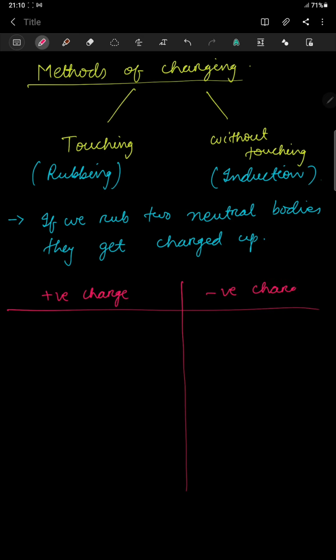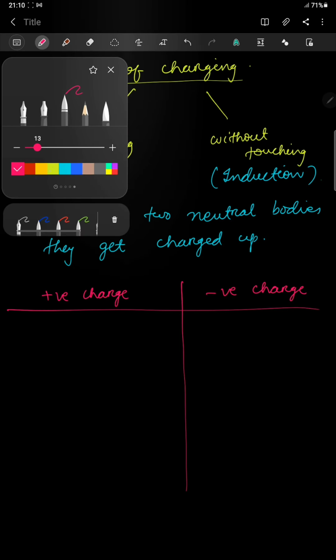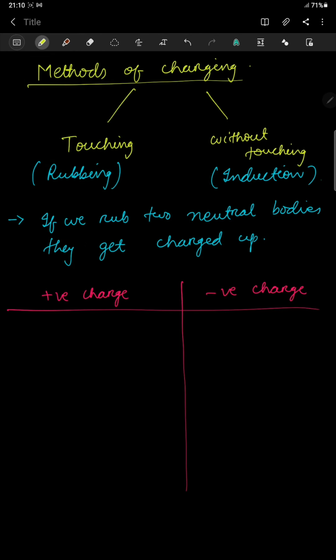Now for example, I am taking a glass rod and a silk cloth, and I will rub them with each other. Then it is found that the glass rod will be positively charged and the silk cloth will be negatively charged. Just by rubbing. And this happens because of one phenomenon, that is called friction.